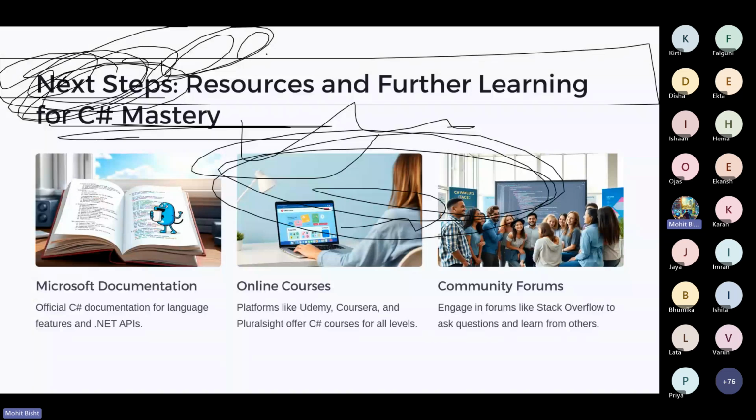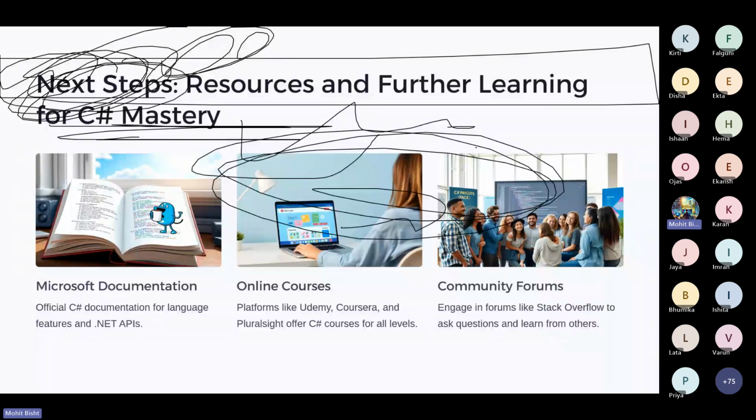If you want to learn any language, try to go to the documentation and learn from it, because whenever you are learning from text, it is easy to understand. It also helps with focus, because whenever you're watching videos, it is great. I'm not saying that watching videos is not great, but if you're learning from a textbook or from documentation, it will remain in your mind for a longer time instead of watching videos, right?